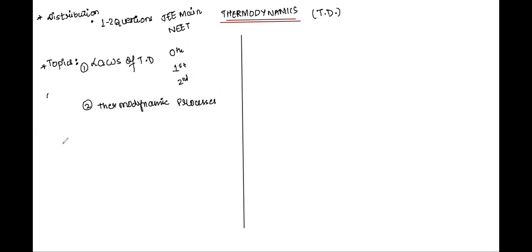Then another important part: we are told about reversible and irreversible processes. I would request you all to please jot down whatever content is appearing on the screen. This is going to help you when you are reading and revising your notes, right? So, reversible and irreversible processes.